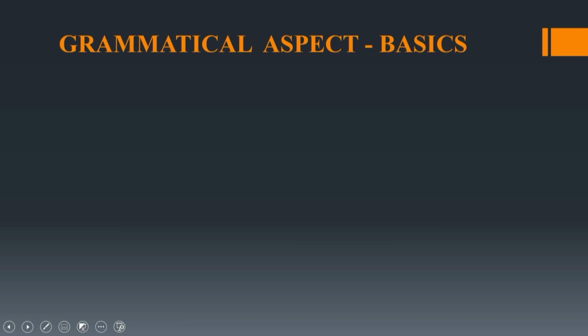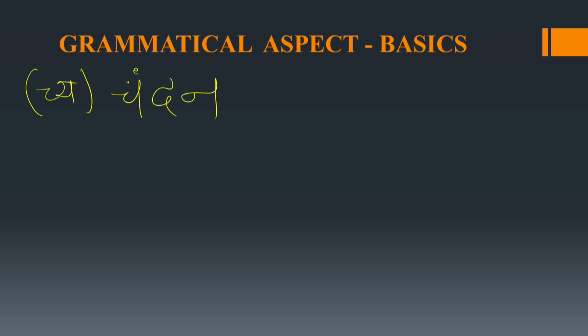Now let's see some words with ch. You will write it as ch, chandan. Pronunciation would be this, chandan.